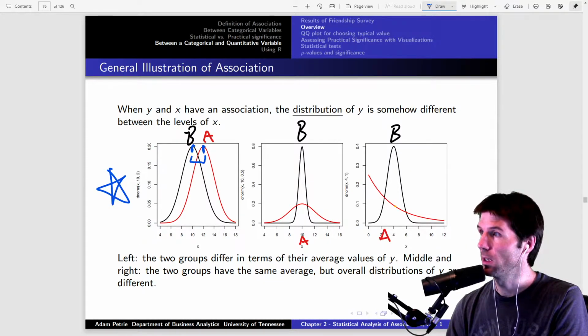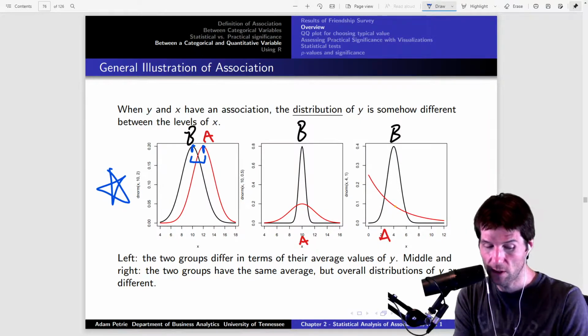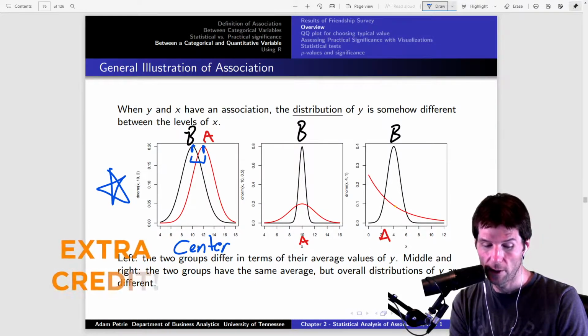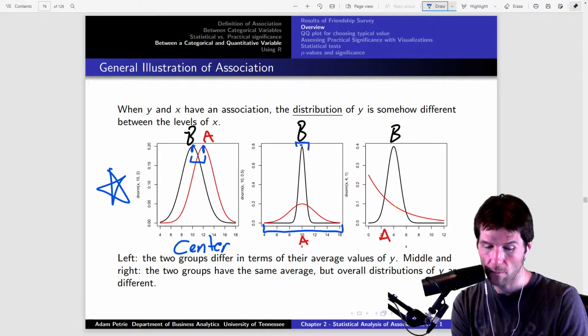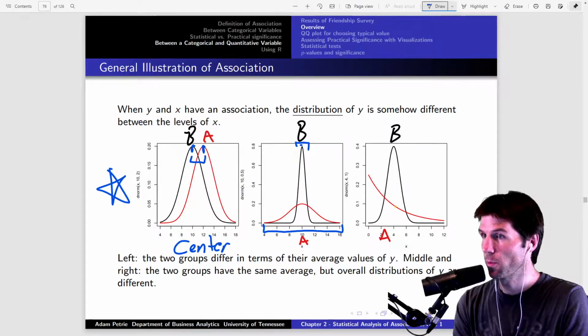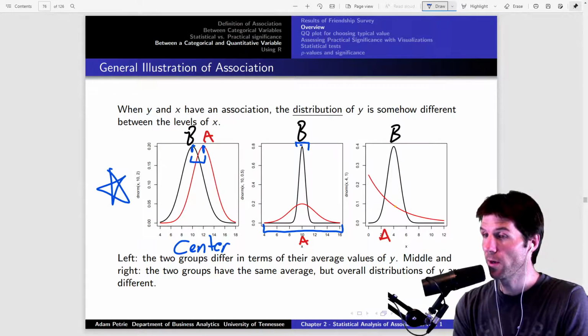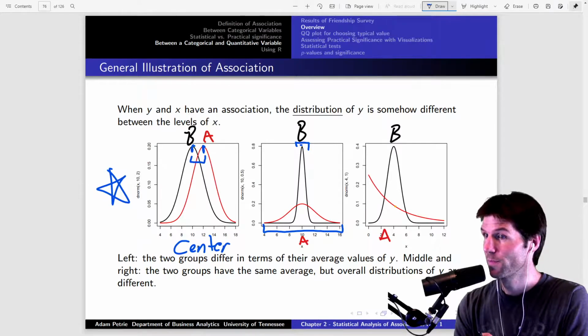Make sure we're on the live chat. The mean, Tiffany, great answer right there. This is the center, which is the mean. Tiffany, great answer right there. That is the center. Some points right there. And then this one right here, you see differences in the what of the distributions. What do you see differences in the distributions right here? So this is how we talk about univariate quantitative data. Remember, univariate quantitative data is something, center, something.